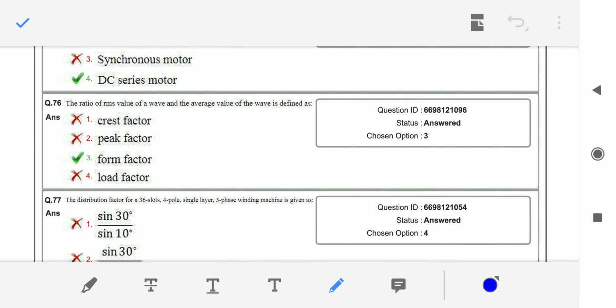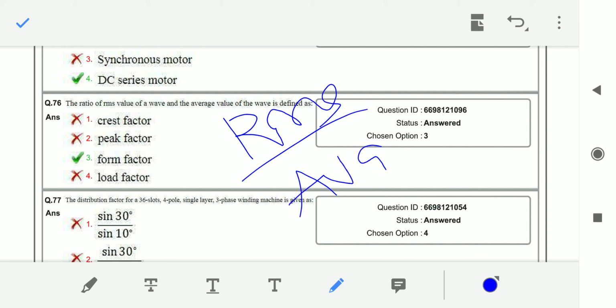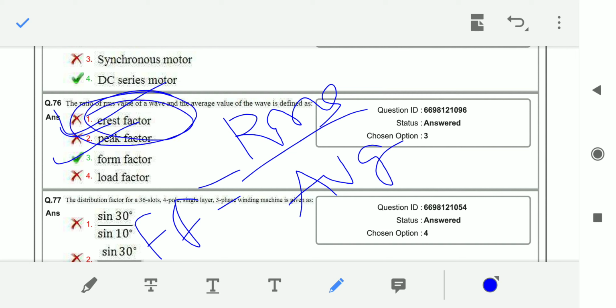If you observe here, the ratio of the RMS value of a waveform and the average value of the wave is defined as RMS by average. RMS value by average value is nothing but the form factor. Peak value by RMS value is the peak factor, which is also called the crest factor. Both are the same. Load factor is not related to these concepts; load factor is related to generation concepts.